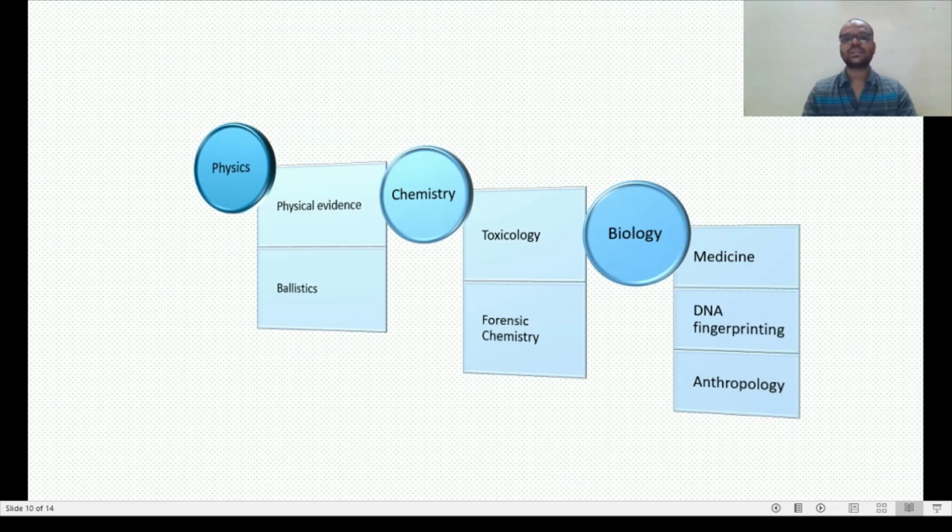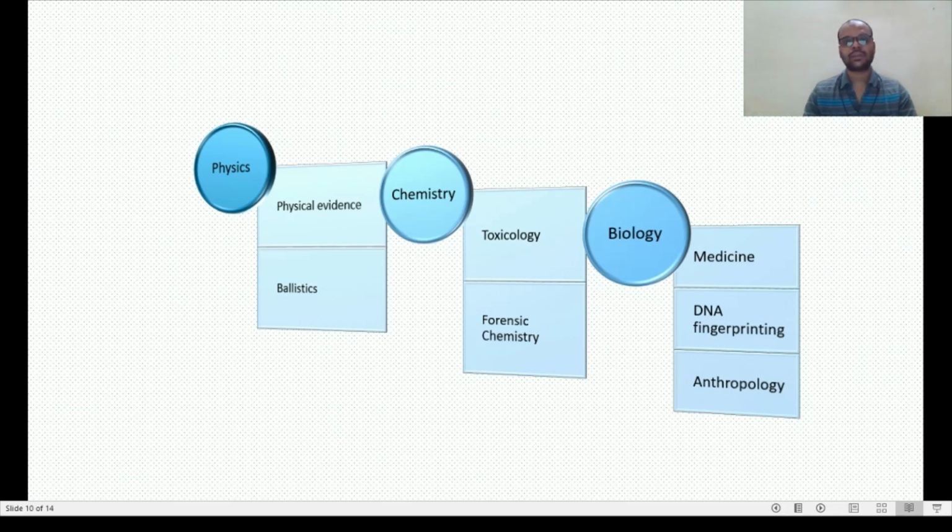Now we'll move towards chemistry. Chemistry includes toxicology, the study of pesticides or toxic elements. Then forensic chemistry. So forensic chemistry means the examination of food adulteration, ink adulteration, and many more things. Okay. Then biology. So biology includes medicine, that is autopsy, means post-mortem.